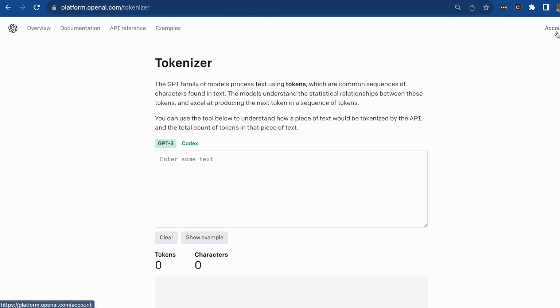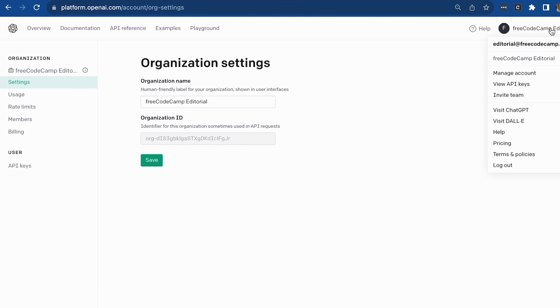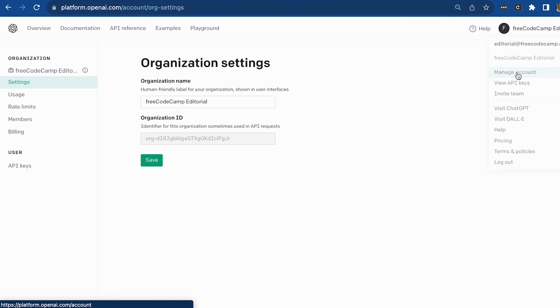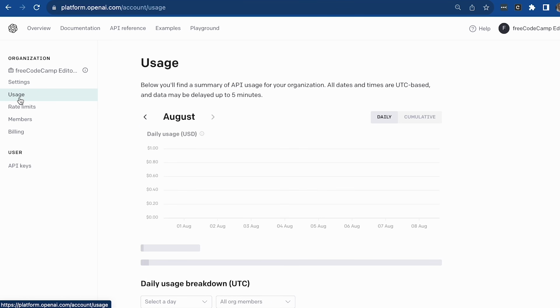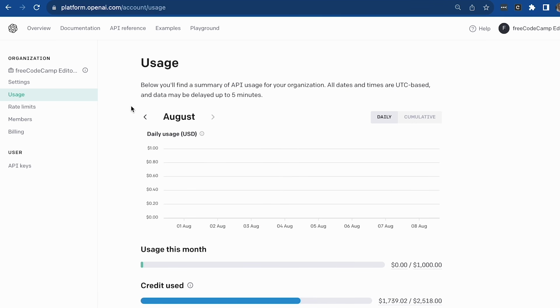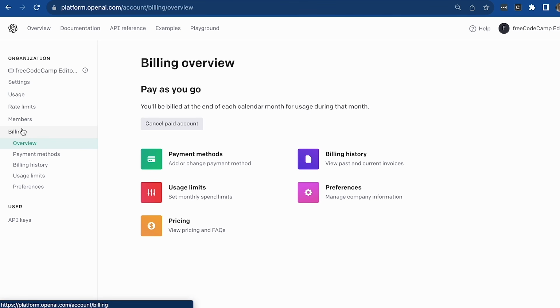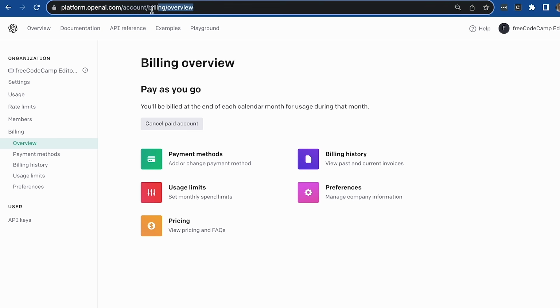If you want to see your usage, you can head over to your account and then manage your account, and this should show you your usage. It will show you your usage right here per month, and then you can of course also add billing in order to carry on using ChatGPT in case you've used up all your tokens and you can't use it anymore. So once again, this is under account billing overview. So just go check it out.